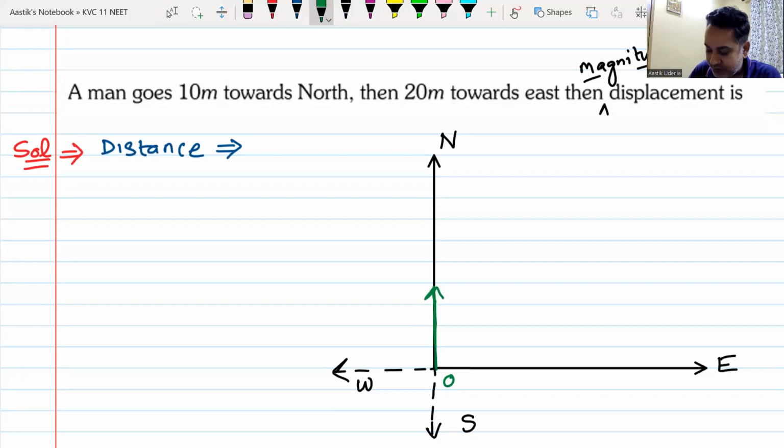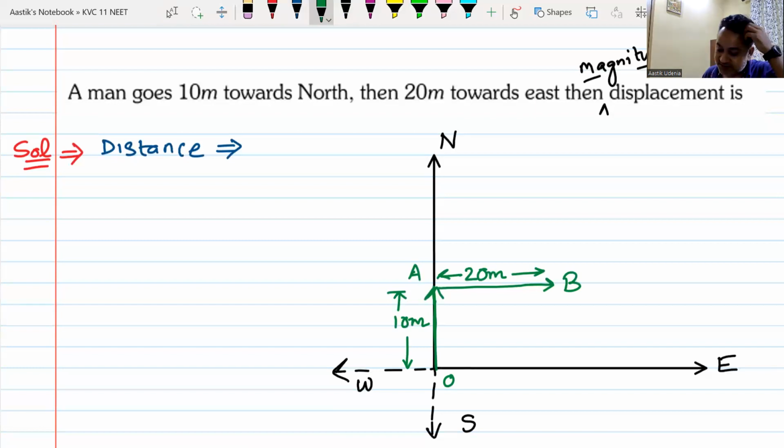Let us say this is point O to A, and he moves 10 meters. Then he goes towards east to point B, and he moves 20 meters. Can you tell me how much distance he has traveled?